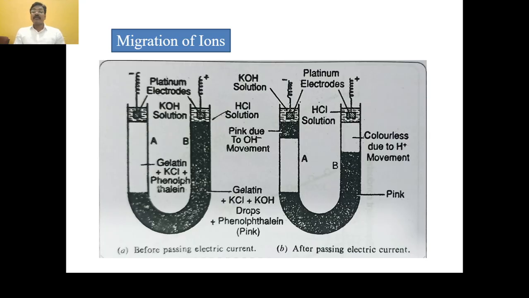This confirms that every ion has a certain speed.